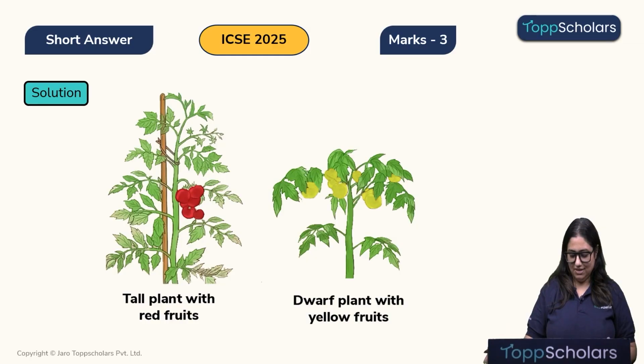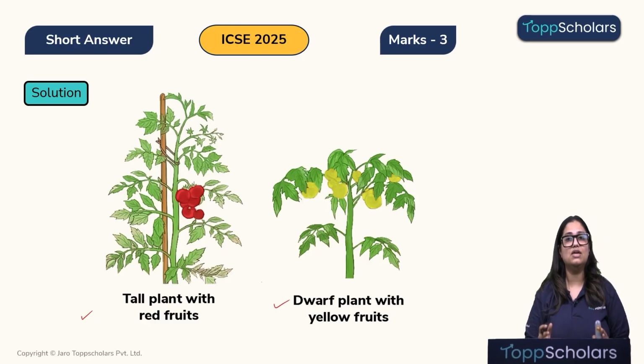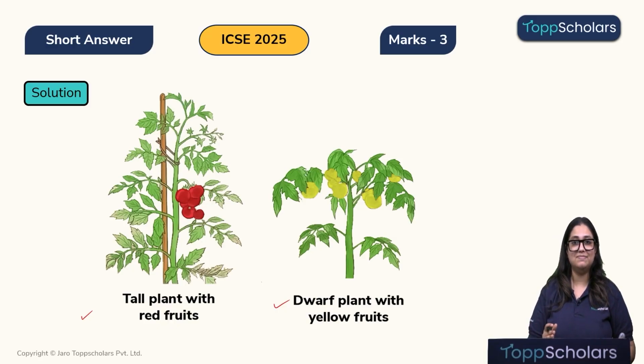Yes. So we can see over here, children, this is the same diagram. We have done the working. Here on the left we can see the tall plants with the red fruits, and on the right we can see the dwarf plant with the yellow fruits. So children, we have done the working of the F2 generation already, and I hope it is clear.